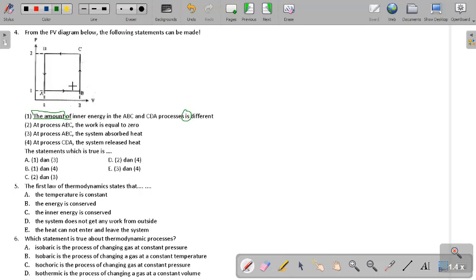First, you have to see the cycle, the process. A, B is isobaric. C, D is isobaric. B, C is isochoric. D, A is isochoric.